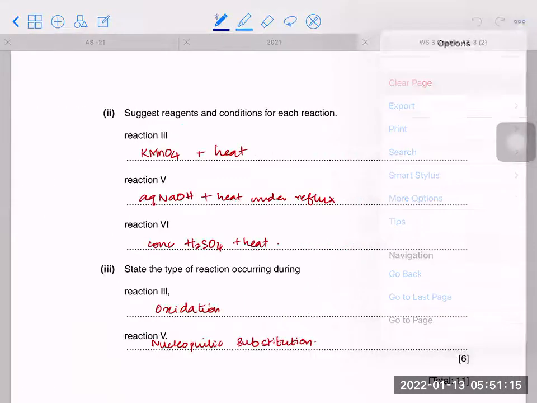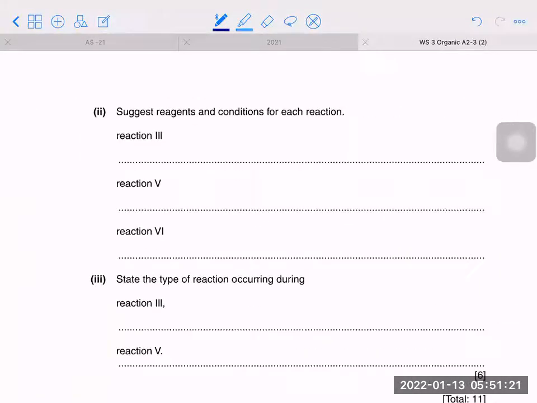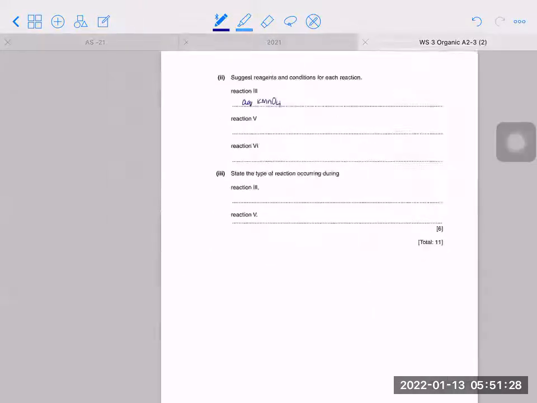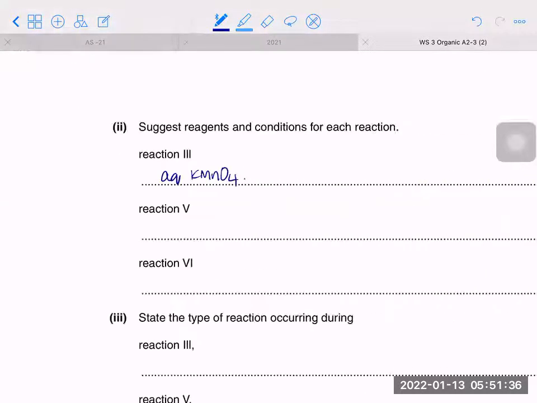Then they're asking you, what will be the reagent for reaction 3? This is undergoing oxidation, so this will be reaction with aqueous KMnO4. Reaction 5 will be nucleophilic substitution. In place of Cl, you can put OH. So that would be aqueous NaOH plus heat under reflux. This will also be, by the way, in reflux.